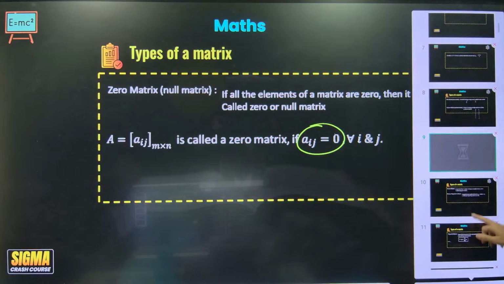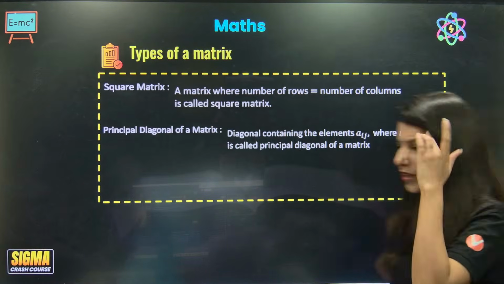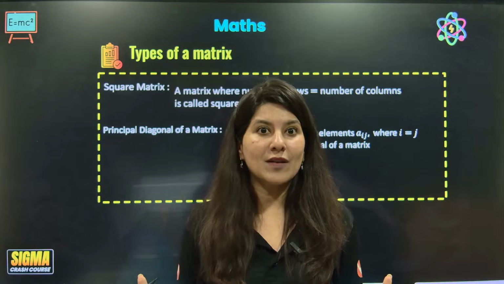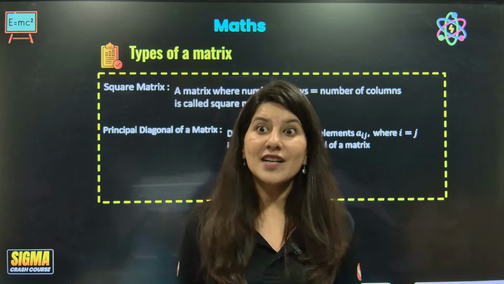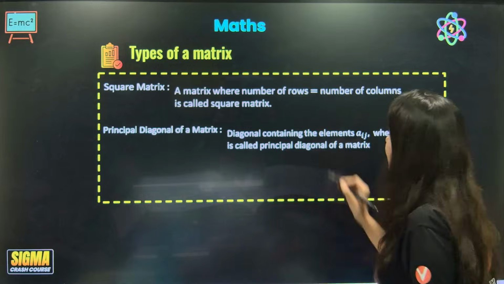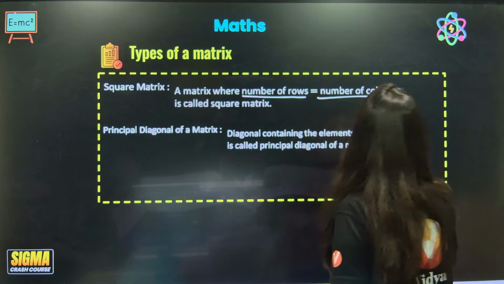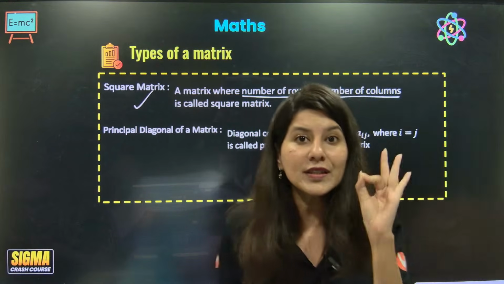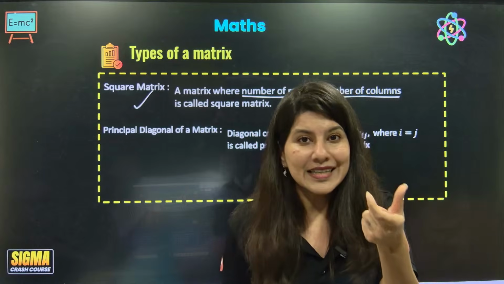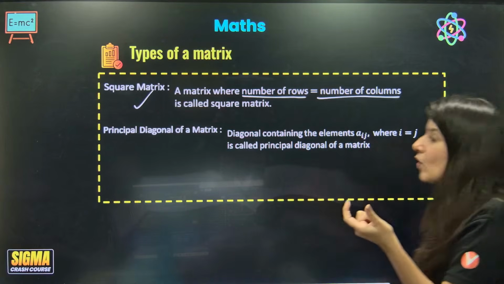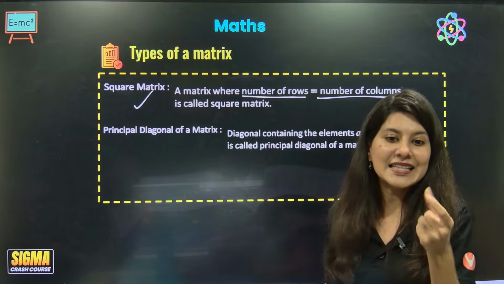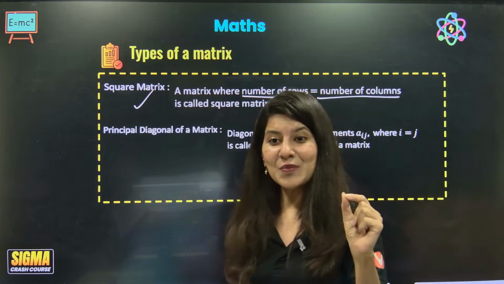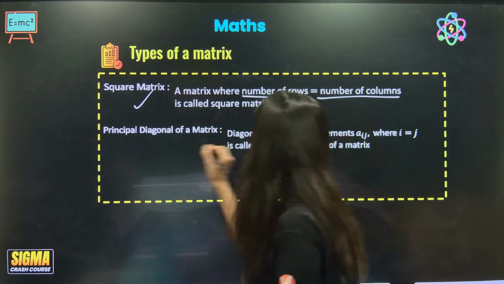Now, what is a square matrix? Think about it. A square matrix looks like a square. What is a square? The sides are equal, length and breadth are equal. So here the number of rows is equal to the number of columns. When the number of rows and number of columns become equal, it is a square matrix. One very important term related to a square matrix is the diagonal of a matrix and the trace of a matrix. Very important.